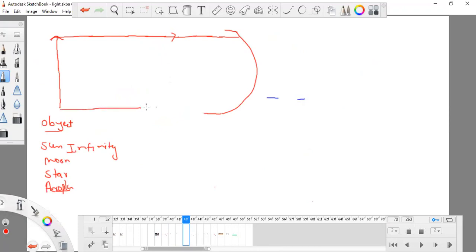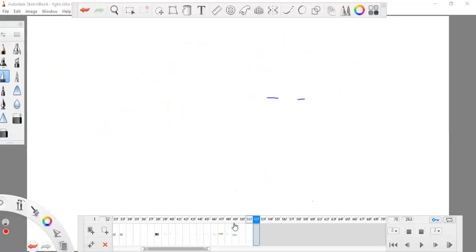So what is the concept of the emitting of a light ray? This is a light ray emitting and striking the mirror. It means an object can emit so many light rays. The sun is itself a source, and it can emit light rays or reflect light rays. What matters is the location, how far my object is: it can be very close, it can be at infinity, or it can be much closer.